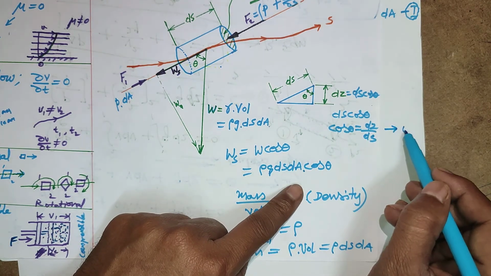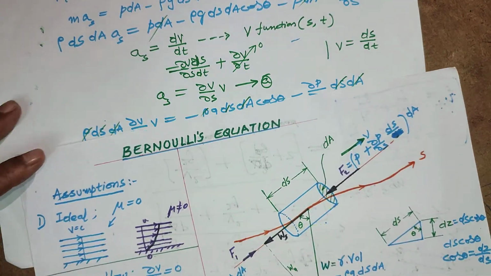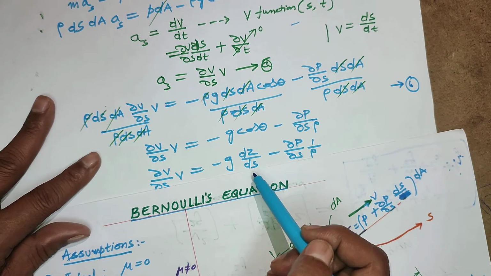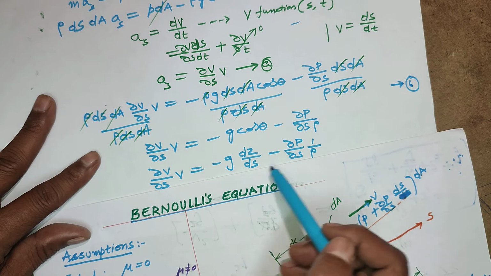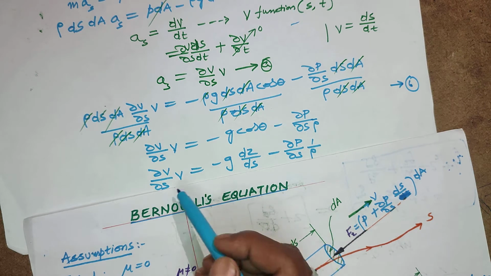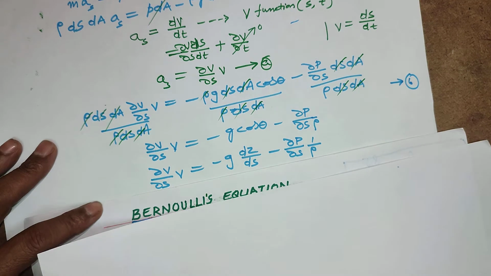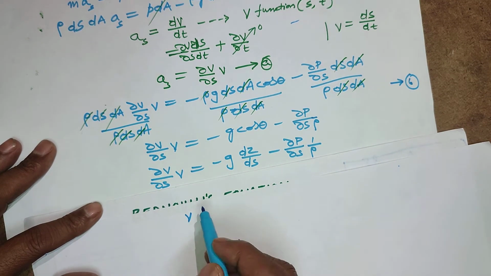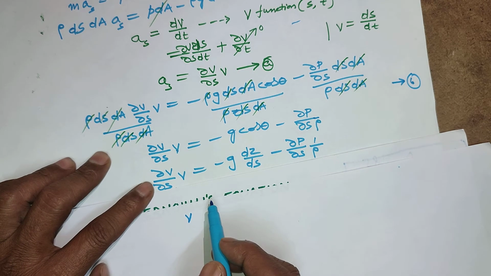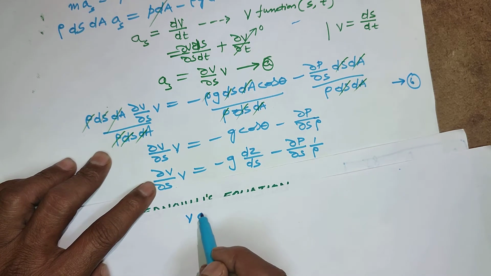This is equation B. Substitute this B in our equation, so g cos theta, in place of cos theta you can substitute dz by ds. Everywhere you are having ds, then multiply with ds, you will get v dv. Convert these terms into differential form, that is v dv.